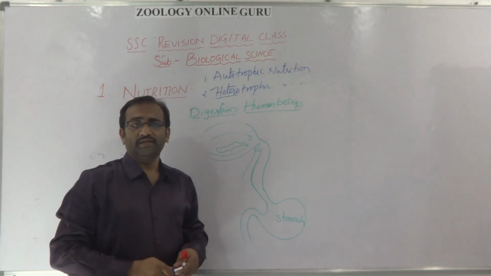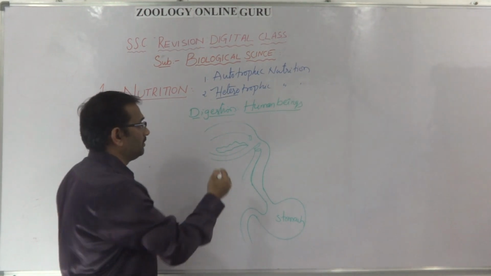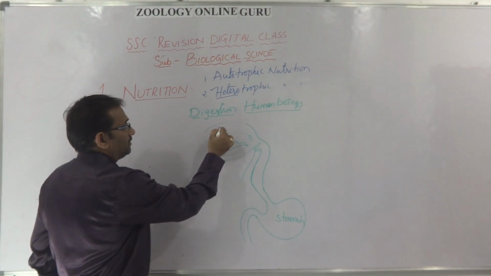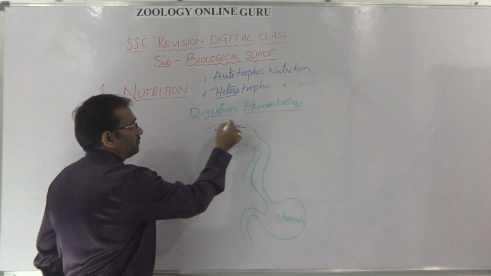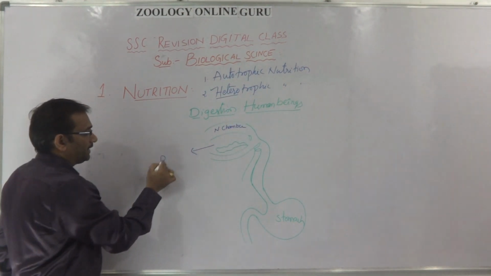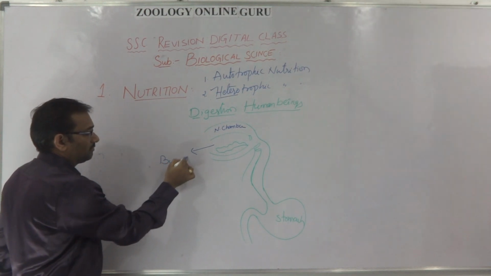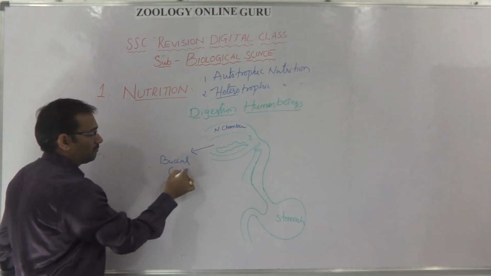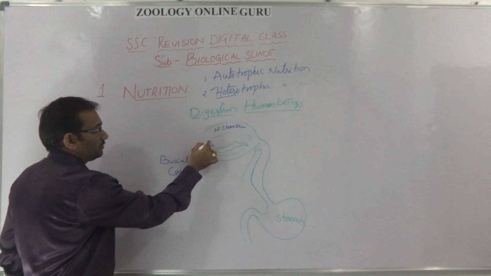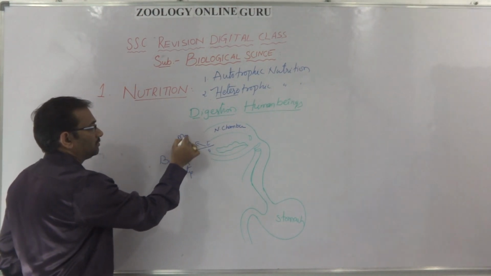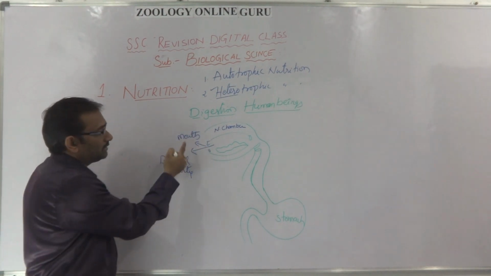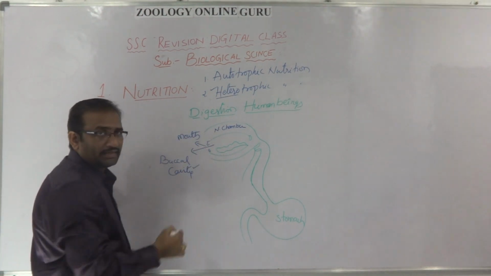In the human digestive system, this is the nasal chamber. This is the buccal cavity. So the anterior most, this is the mouth. Mouth leads into a buccal cavity.